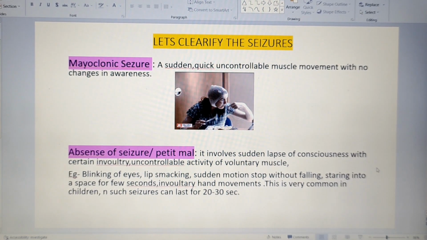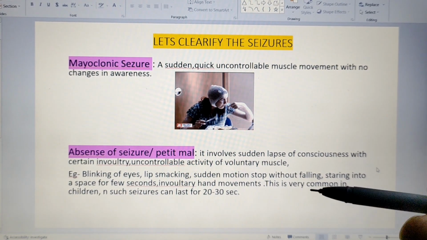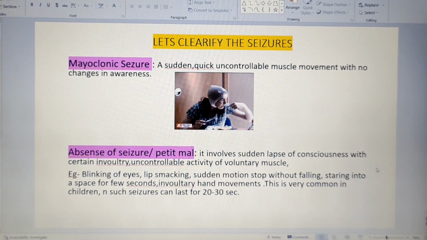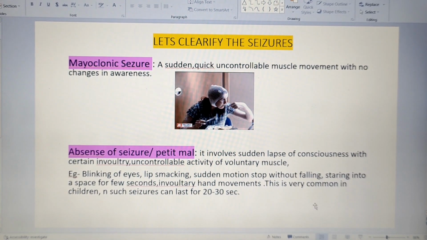They may do lip smacking, or while walking they suddenly stop, or for a few seconds they stare at a particular point or object, and suddenly there is involuntary hand movement, only of the palm especially, not the complete hand like in myoclonic.